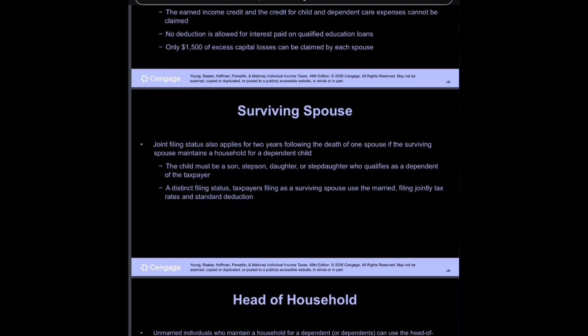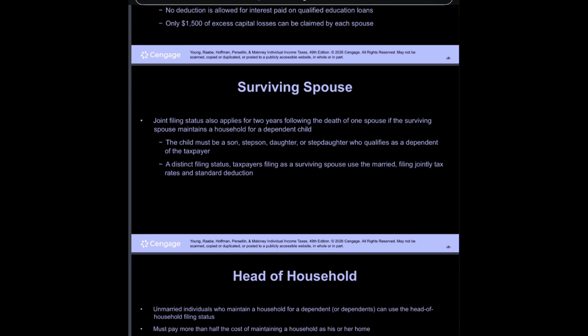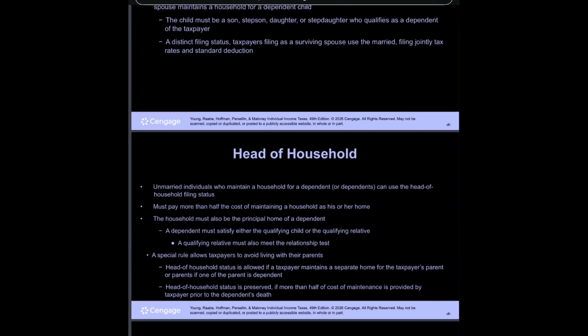Surviving spouse. Joint filing status also applies for 2 years following the death of one spouse if the surviving spouse maintains a household for a dependent child. The child must be a son, stepson, daughter, or stepdaughter who qualifies as a dependent of the taxpayer. A distinct filing status. Taxpayers filing as a surviving spouse use the married filing jointly tax rates and standard deduction.